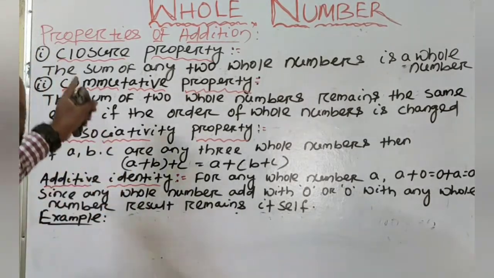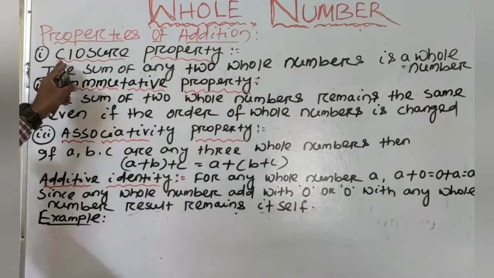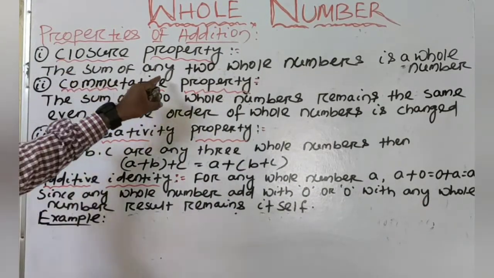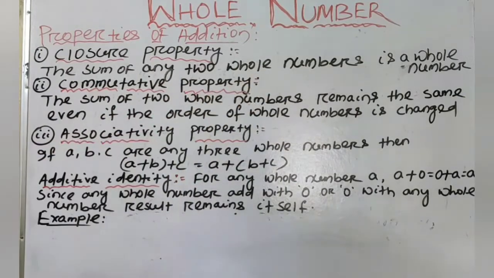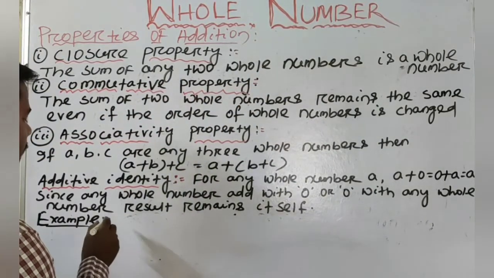Next we will know the properties of addition in whole numbers. First we will know the closure property. The sum of any two whole numbers is a whole number. For that we will take some examples. Look at these examples.